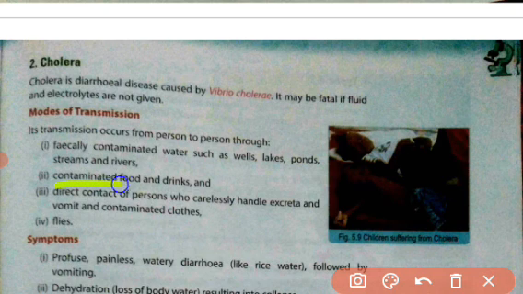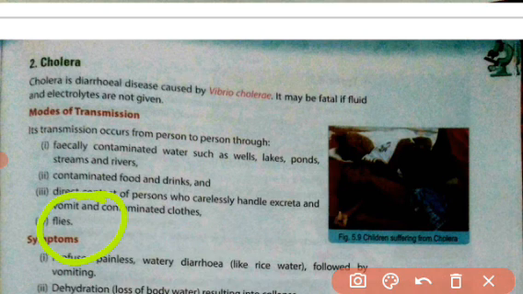Now, contaminated food and drinks. Suppose you are taking some food and drinks contaminated by Vibrio cholerae, then you can suffer with this disease. There is also direct contact with a person who carelessly handles excreta, vomit, and contaminated clothes. Suppose a person suffering with cholera does not handle his excreta carefully, his clothes are contaminated, and he is vomiting. Then the other persons who come in contact with that infected person will also catch the bacteria and suffer with cholera.